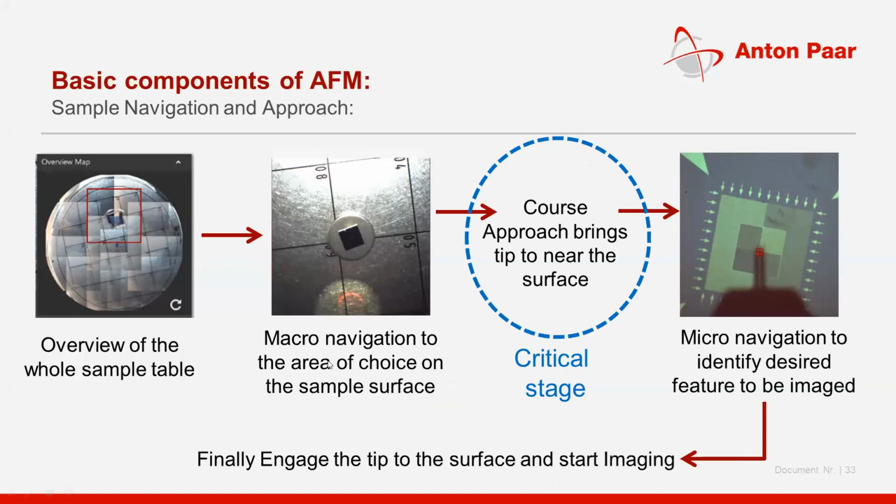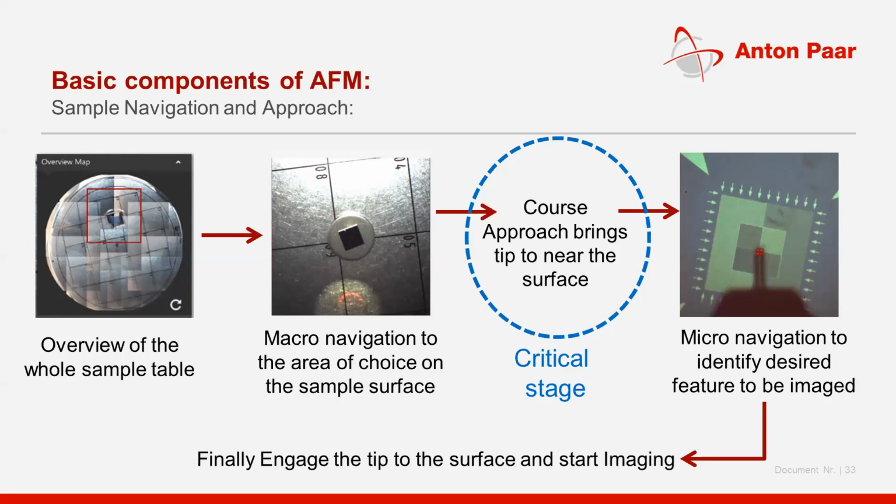steps. First you use an optical microscope, find out where the sample is mounted on your stage, then zoom in and go to that specific sample. If you have multiple samples, you can select one of them and go to a specific location, zoom again, and then do the coarse approach where you bring the tip very close to the surface, just like this. And then you do the automated approach where the tip will come in contact with the surface and establish the connection between the tip and surface.